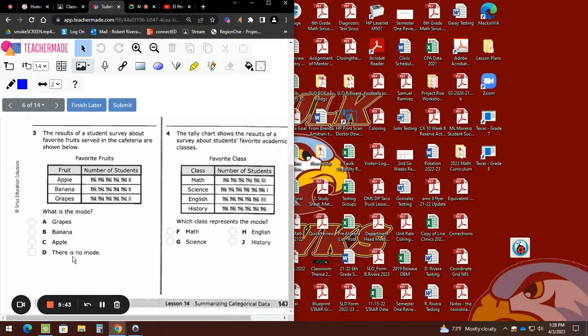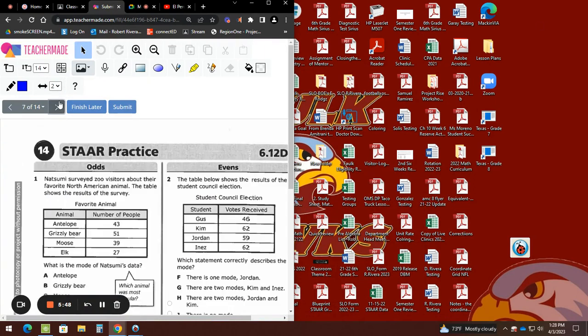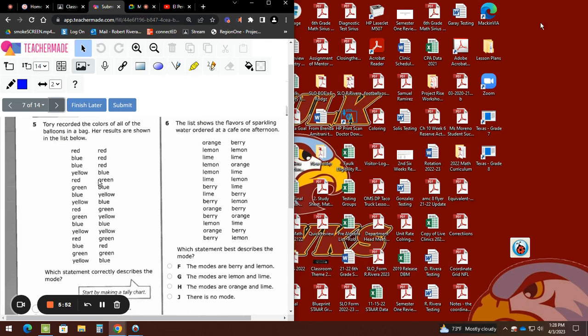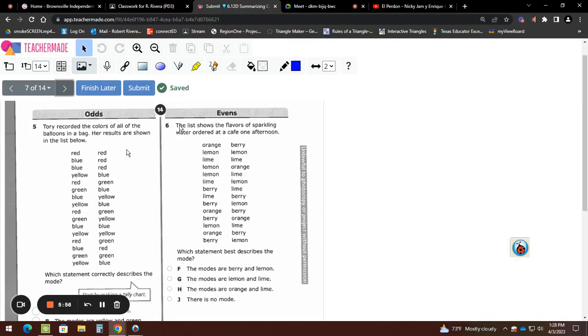Number 4. Well, here there's no mode. Number 4 is for homework. Number 5. Okay. Tori recorded. Now we have a list of stuff. List. Una lista. Tori recorded the colors of all the balloons in a bag. Her results are shown in the list below.